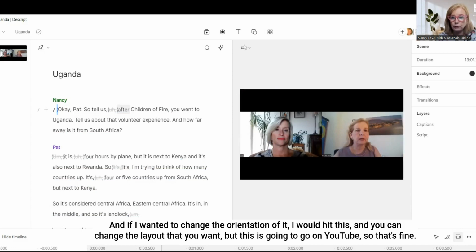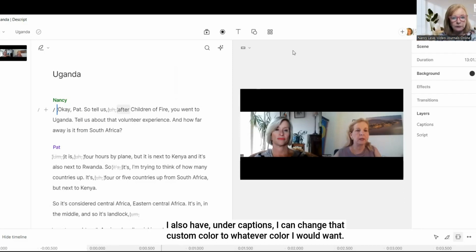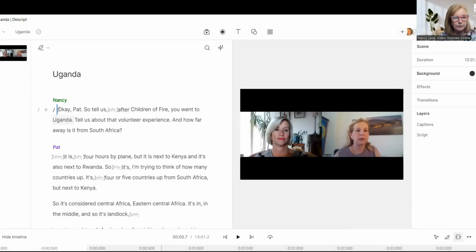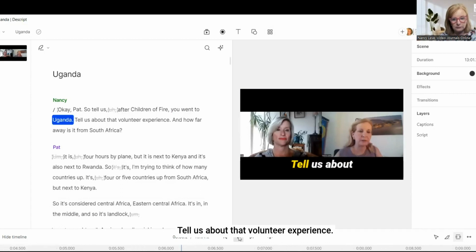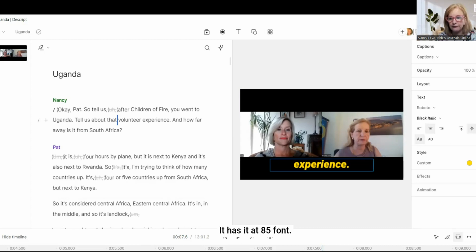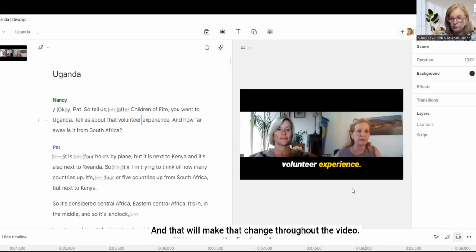And if I wanted to change the orientation of it, I would hit this and you can change the layout that you want. But this is going to go on YouTube, so that's fine. I also have under captions, I can change that custom color to whatever color I would want. So let's see what we see. You went to London. Tell us about that volunteer experience. Okay. Captions. It has it at 85 font. I want to make that a 65 font. And that will make that change throughout the video.